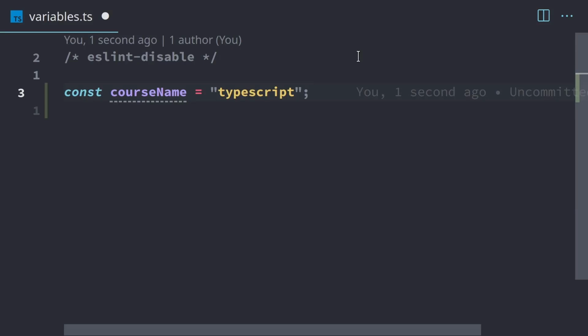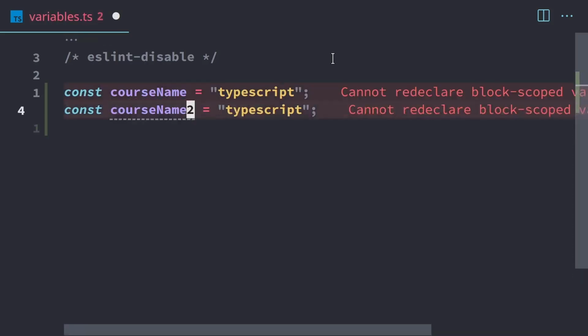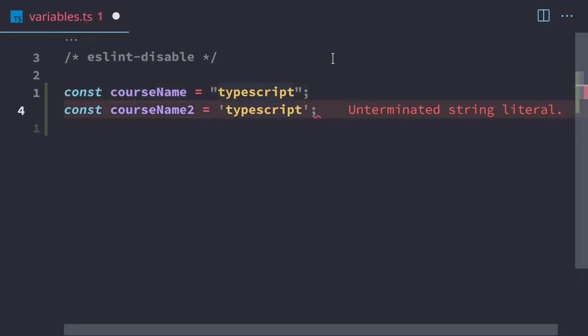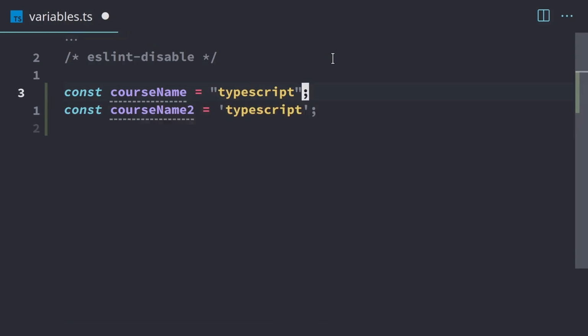And when we create a string, we have these double quotes here. We can also use single quotes, so I'll show you the difference. So it's basically the same. We'll have course name 2, and we can also use single quotes. So both are okay, and I think most projects are going to use single quotes, but you can also use double quotes. So it's really just a preference because there's no standard for it. Whatever one you choose, just make sure you use it consistently across your code base. So either use everything with double quotes or everything with single quotes.